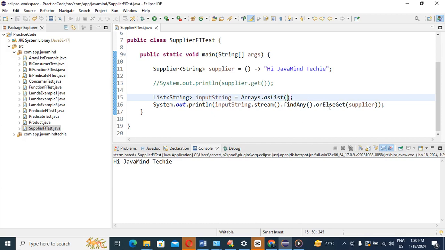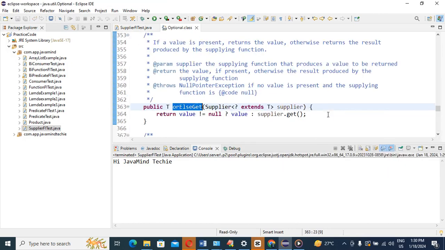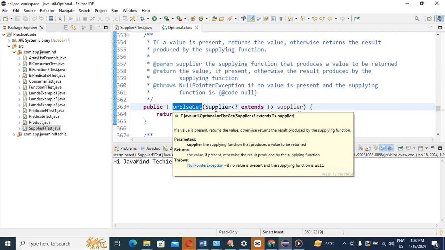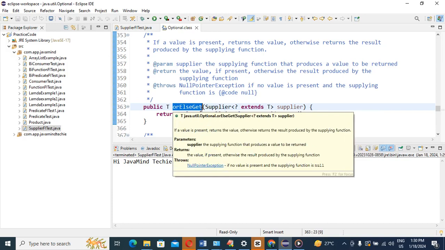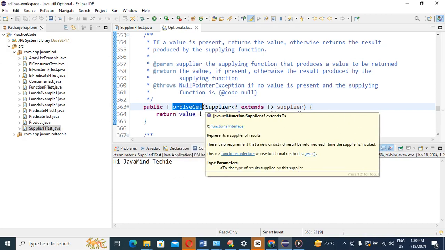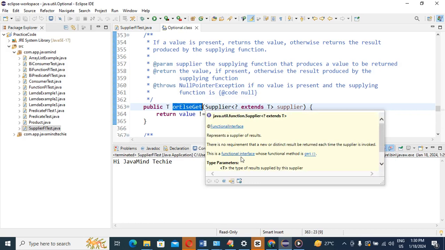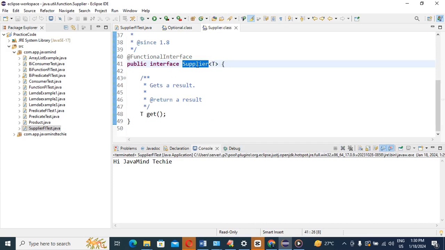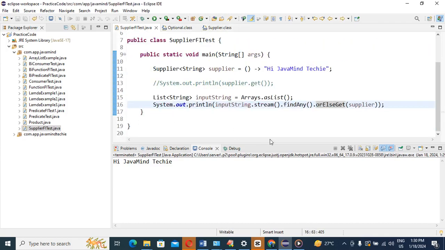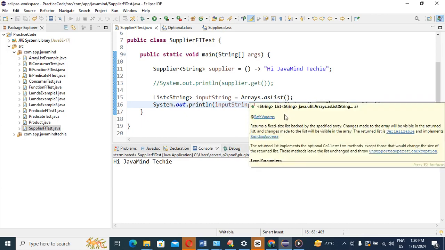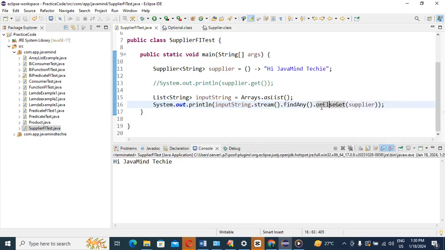See, I will show one thing also. See, guys, orElseGet. So what does this method expect? A Supplier functional interface, yes or no? This orElseGet method expects a Supplier functional interface. Does it contain the get method or not? You can see directly here. Supplier is a functional interface, and it expects the get method. That's what I mean to tell here. If you have no data and empty strings are there, then we directly call the orElseGet method, which expects a supplier.